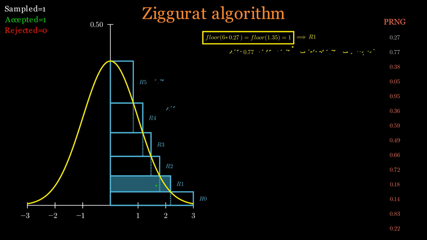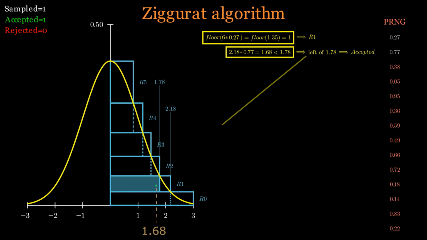Then the PRNG produced a value of 0.77. That value was multiplied by 2.18, the x-coordinate of the right end of the R1 rectangle, to obtain 1.68, the value we're interested in. And because 1.68 is less than 1.78, we can take a shortcut.